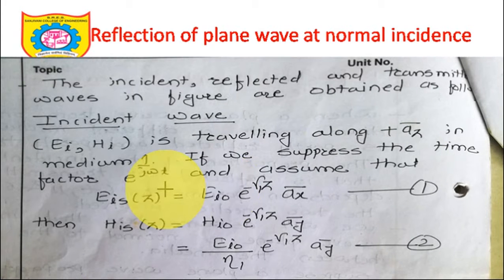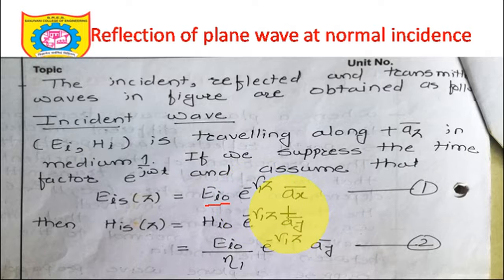If we suppress the time factor e raised to j omega t and assume that EIS, that is the incident electric field represented in phasor form, which is a function of z. Try to remember this. Every notation has its own significance. EIS, the incident electric field in phasor form, a function of the z coordinate, is equal to EI0, the initial amplitude, into e raised to minus gamma 1 z.